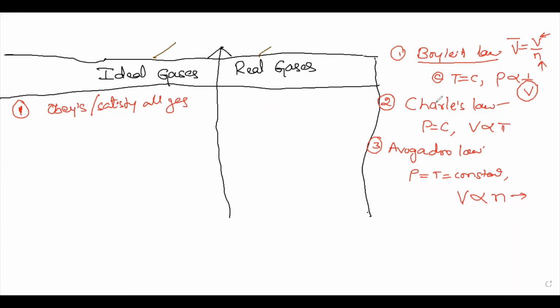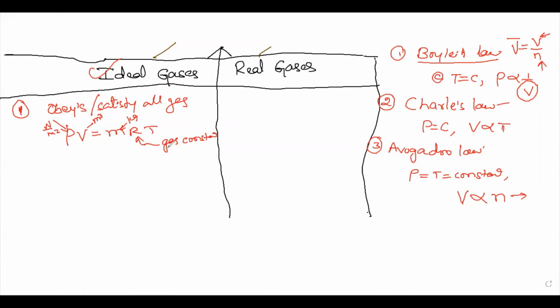If you combine all the gas laws, you get the ideal gas equation. That is what it means to obey all the gas laws. After combining these gas laws, you get PV equals mRT, and dear students, this is one of the ideal gas equations. Here P is pressure, in newton per meter square or bar. V is volume, here in meter cube. m is the mass of the gas, in kg. And R is the gas constant.